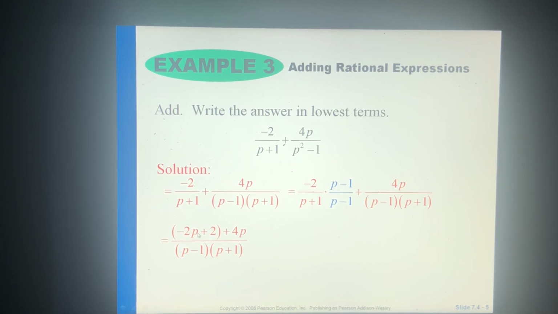Take this out of the parentheses, and you'll have negative 2p plus 2 plus 4p. And negative 2p plus 4p is 2p. So 2p plus 2 divided by p minus 1 and p plus 1. They both have a 2 right here, these two terms. So factor out a 2, and you'll have 2 times p plus 1. Right? They both have a p plus 1 right here, and this is multiplication, so we can cross this out. And our final answer is going to be 2 over p minus 1.